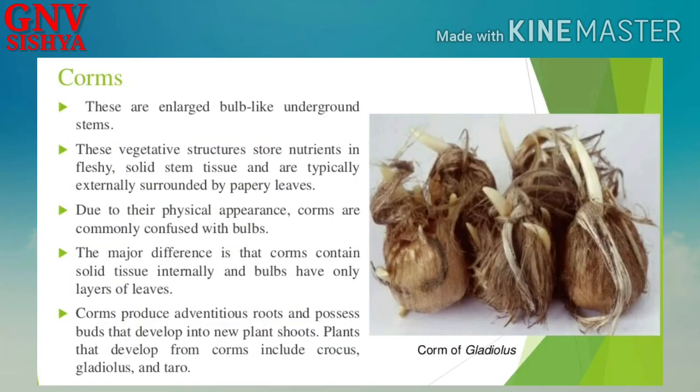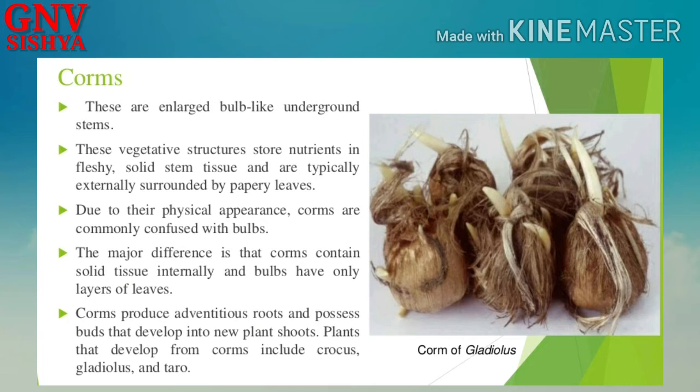Next, let us move on to corms. These are enlarged bulb-like underground stems. These vegetative structures store nutrients in fleshy, solid stem tissue and are typically externally surrounded by papery leaves. So that is the specialty of corms. They are externally surrounded by papery leaves. Due to their physical appearance, corms are commonly confused with bulbs. They almost look similar, but we can differentiate with the help of these papery leaves, right?